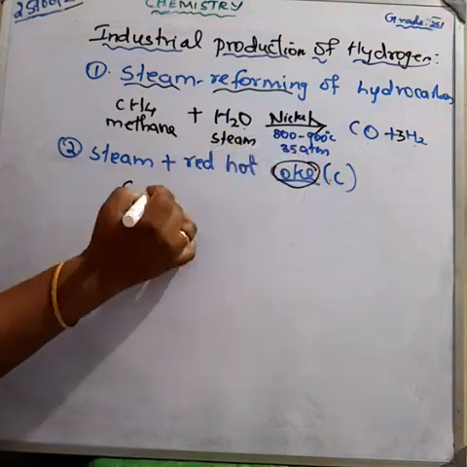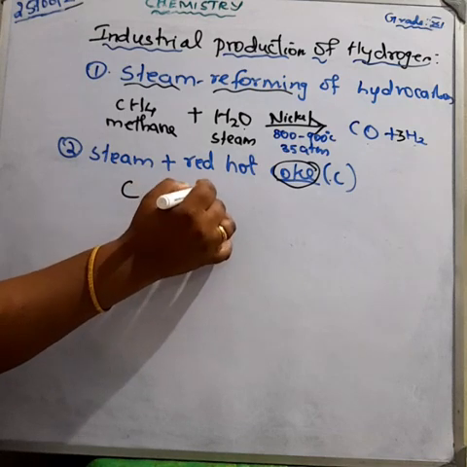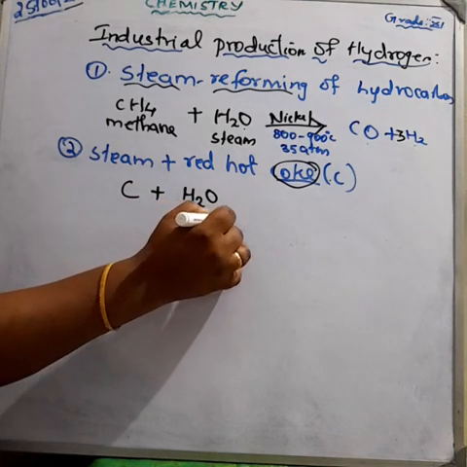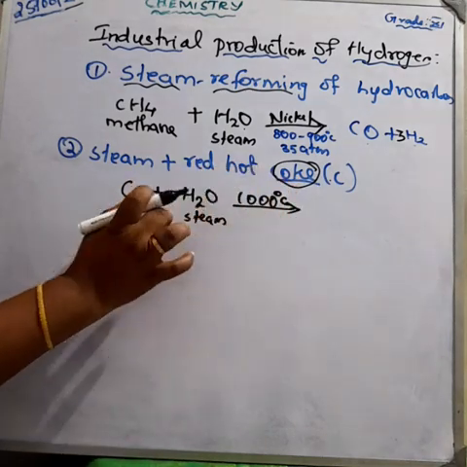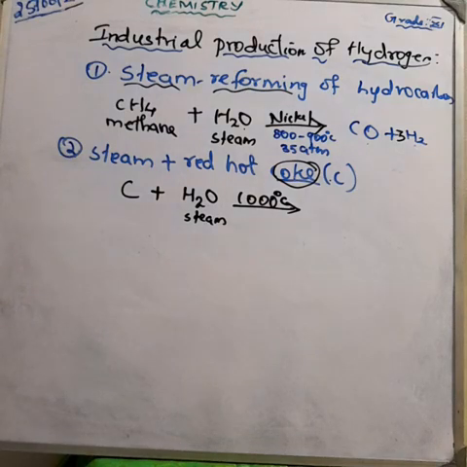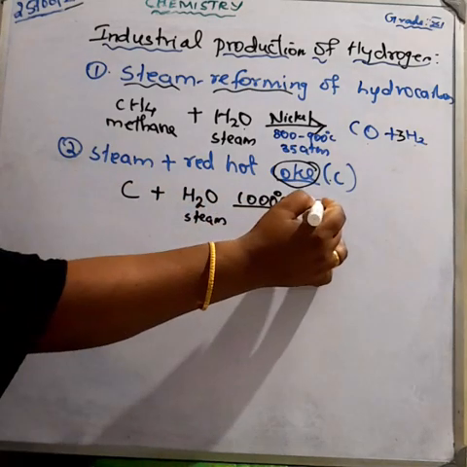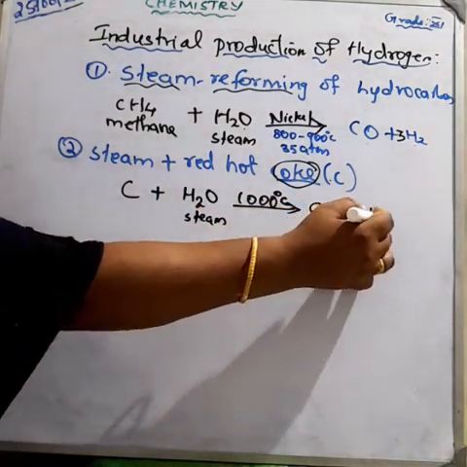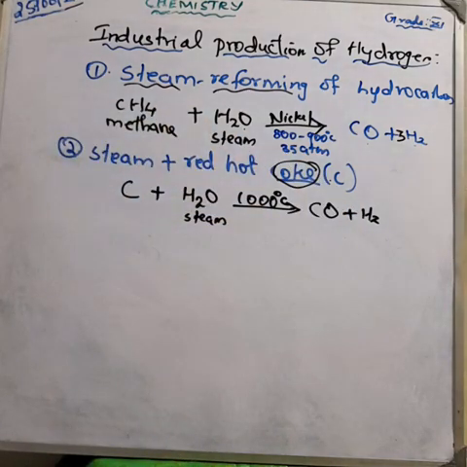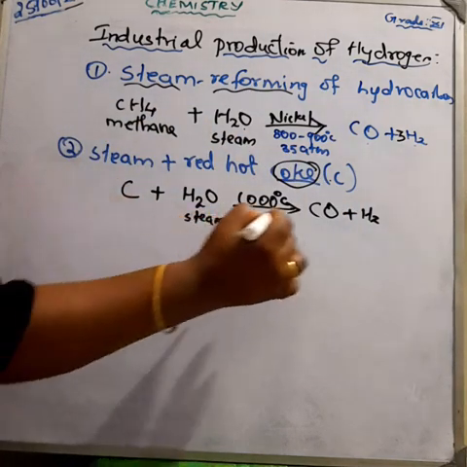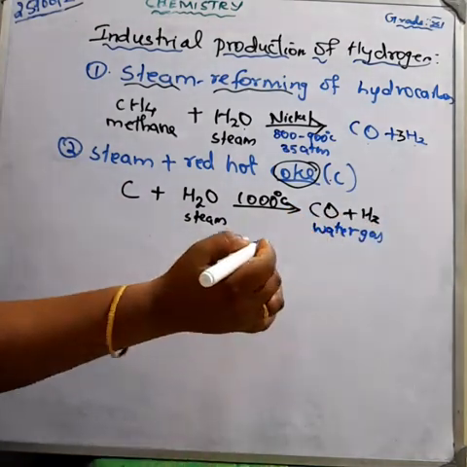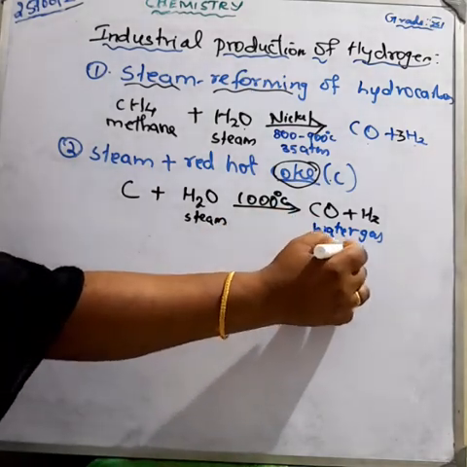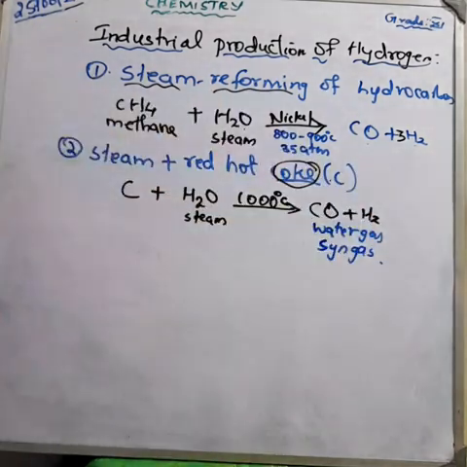Carbon with steam, heated at 1000 degrees Celsius, a higher temperature, gives carbon monoxide and hydrogen. We get a mixture of carbon monoxide and hydrogen. This we call water gas, otherwise called syngas. Syngas means synthetic gas. Understood?